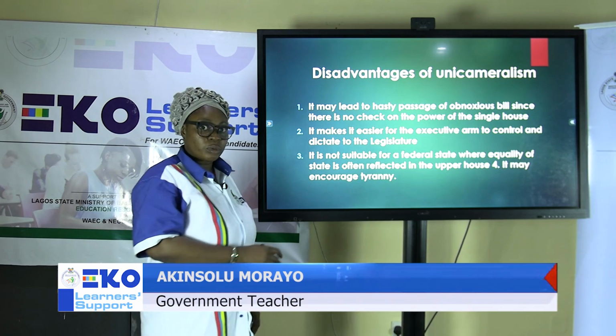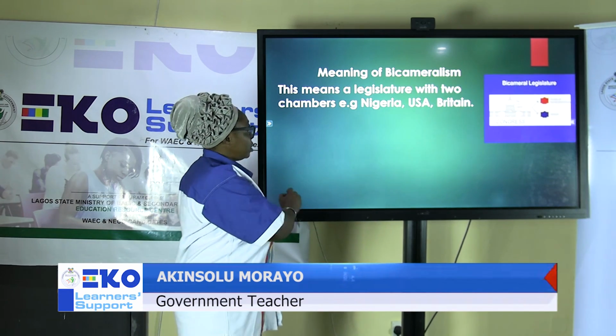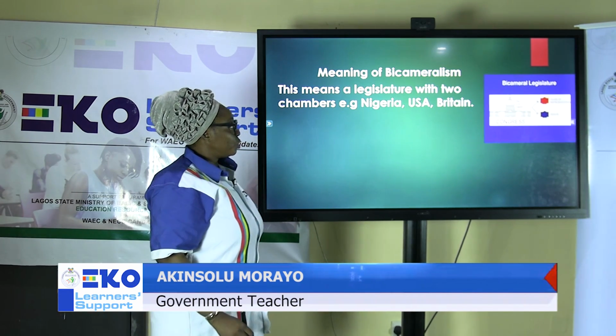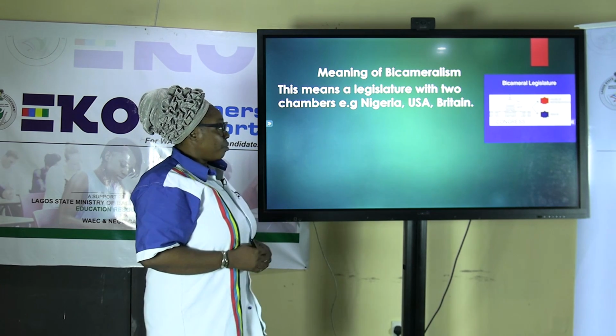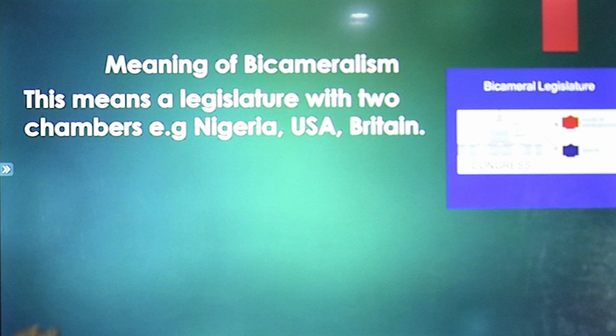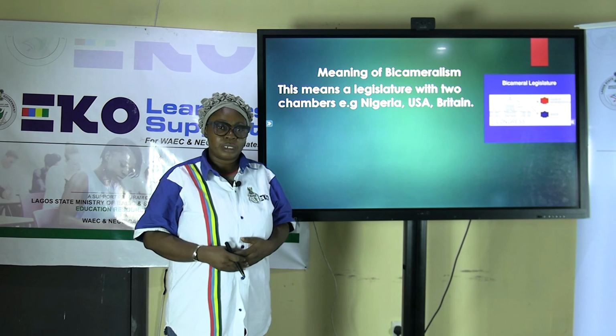Now we go to the second type of legislature, which is known as bicameralism or bicameral legislature. When we look at this type, for example, in Nigeria, where we are using bicameralism, we have two chambers.